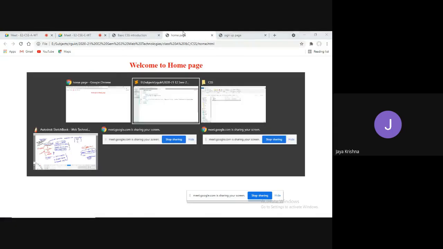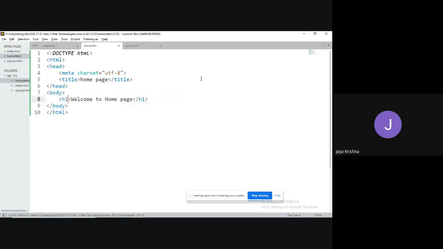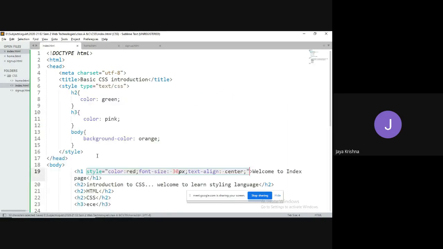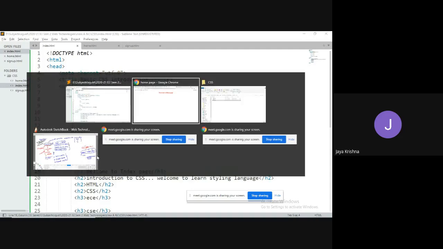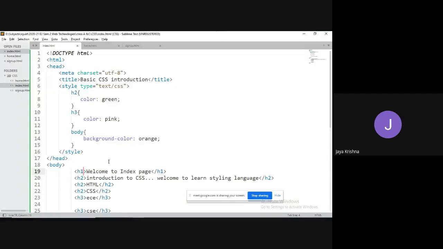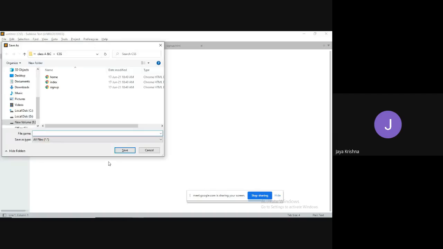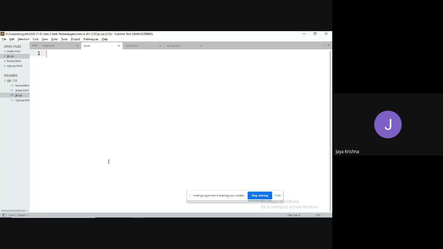Yes. But the thing is, instead of writing all these in a separate page every time differently, we can make all these rules in an external file, as these are all related to different pages. I have removed them from the main page also. Observe. Instead of writing all these rules in separate pages, to reduce the redundancy of the code, I can go for external CSS. I can take a new file and save it with the extension .css. You can save it with any name, but with the extension .css. Here we have to write those rules.